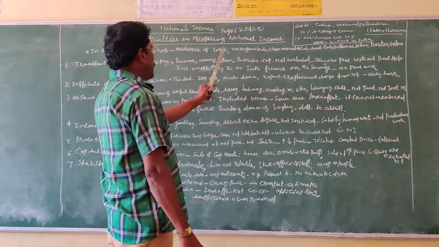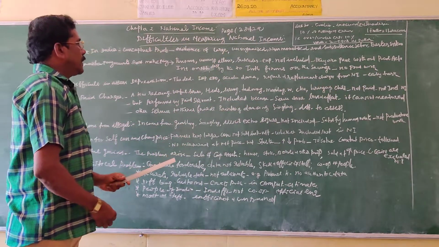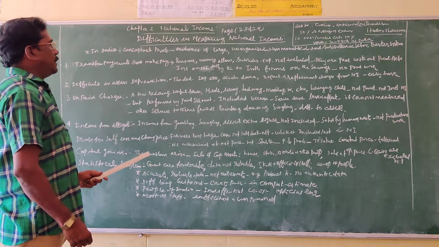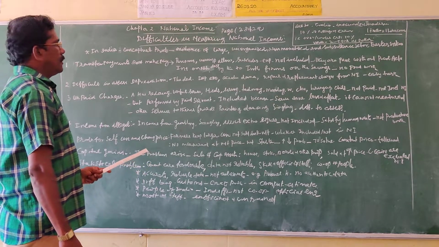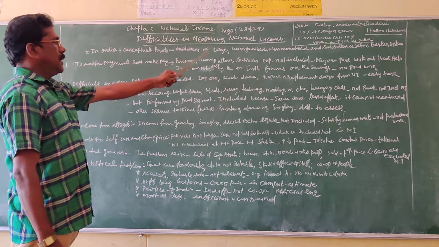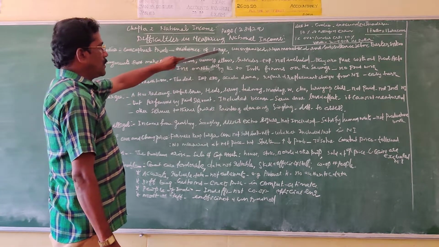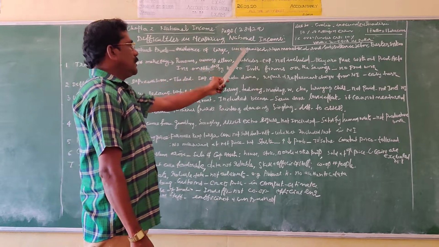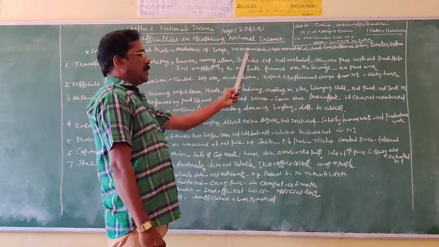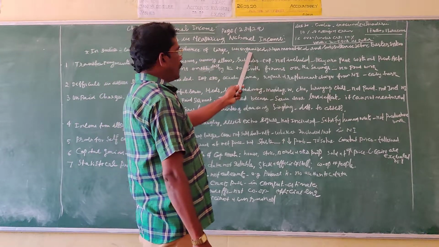Due to these reasons, the government is not able to collect reliable data from all these sectors. Some of the sectors are unorganized, so we cannot get the data correctly.